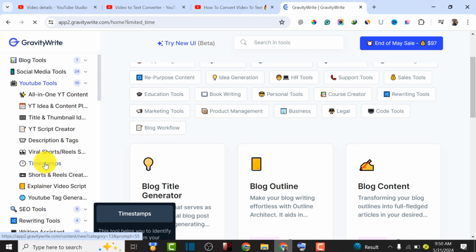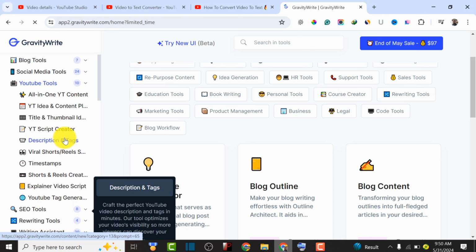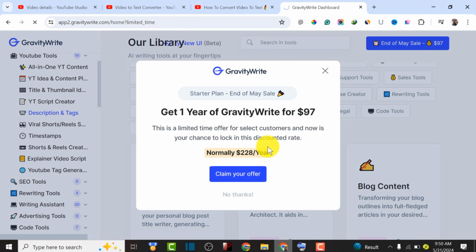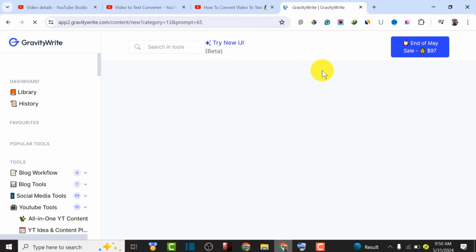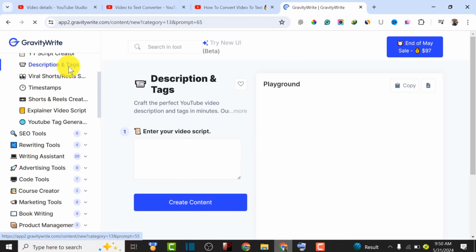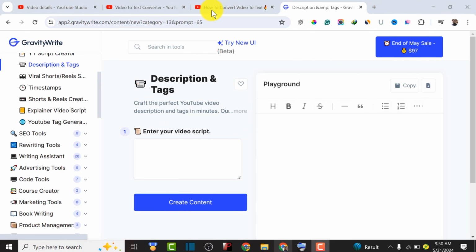I'll make a video about it and drop it inside the video description for you to watch. But what we are concerned with is description and tag. So we are going to click on description and tag to use Gratify Writer to do it. This is the interface for us to do our description and tag for our video.